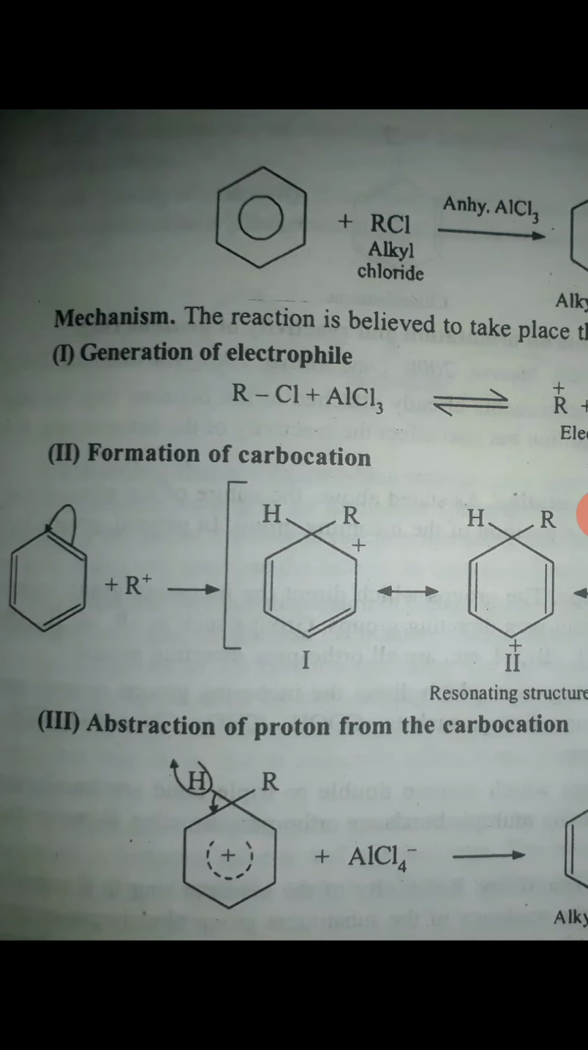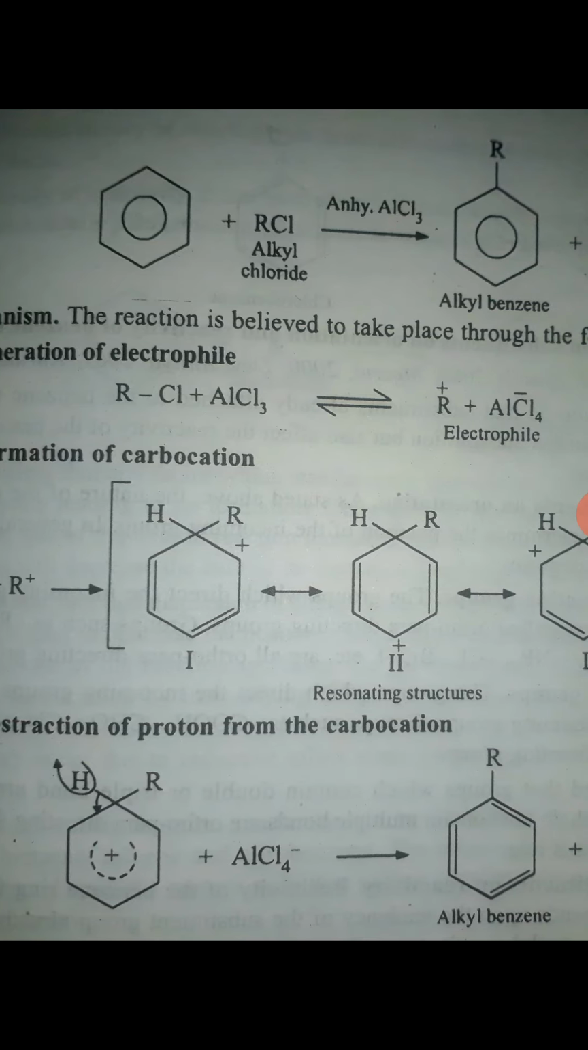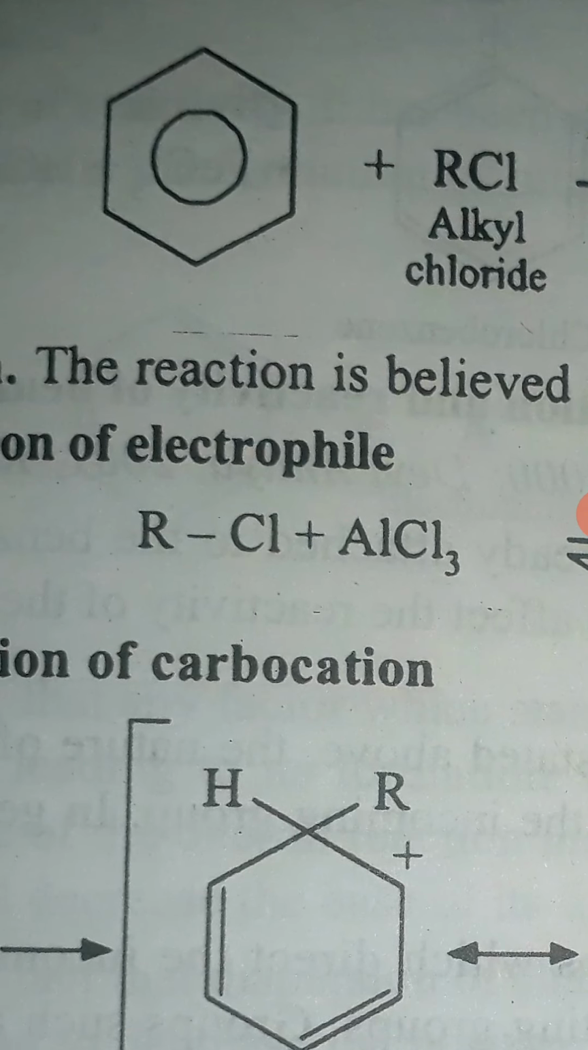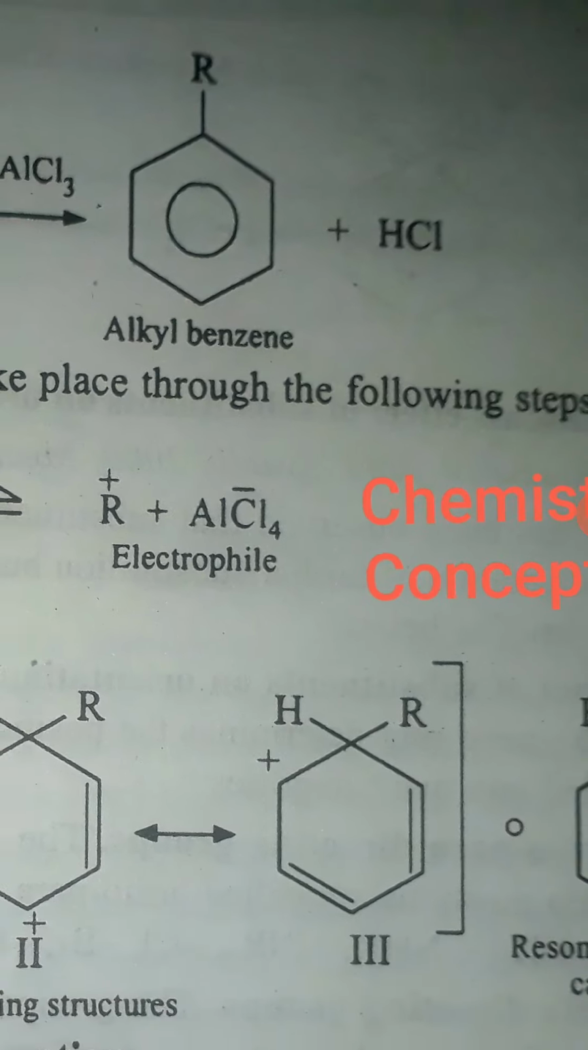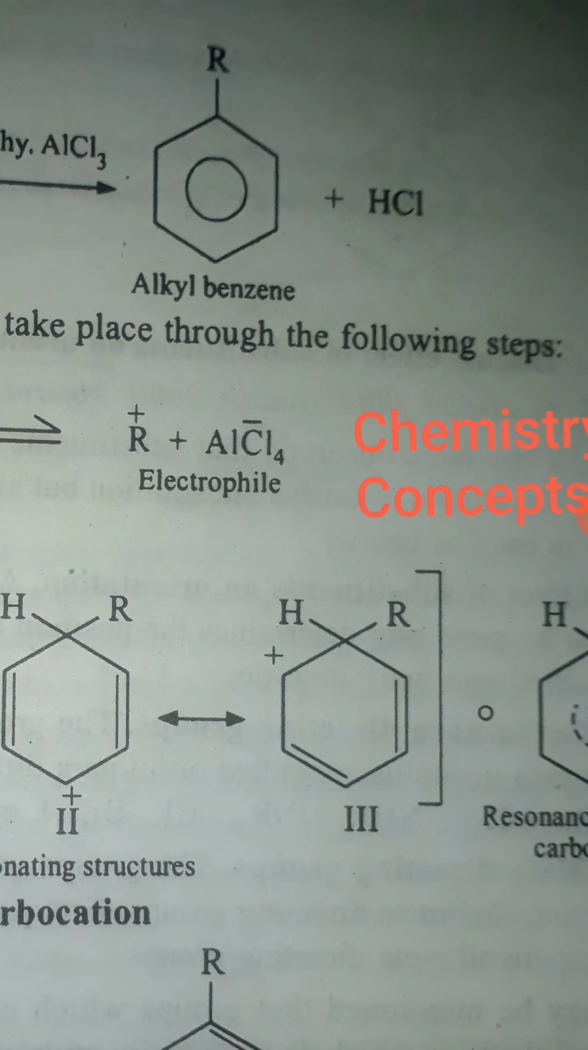So the first step is, as previously discussed, generation of the electrophile. Second is formation of the carbocation, and third is abstraction of a proton from the carbocation, or you can say deprotonation. In the first step, the aluminum trichloride will abstract the chlorine, reacting with it to form AlCl4 with an overall minus charge.